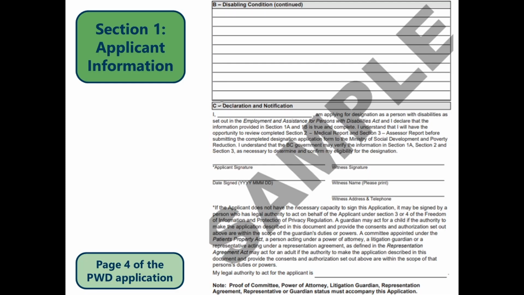Part C of Section 1 is where the applicant would need to sign their booklet in front of a witness, who can be anyone.